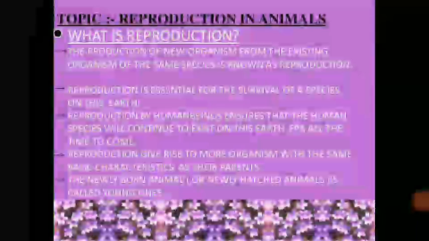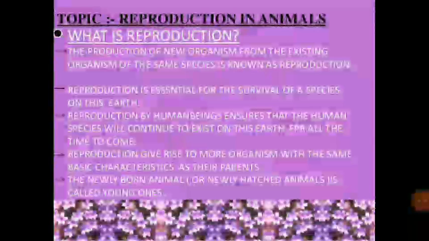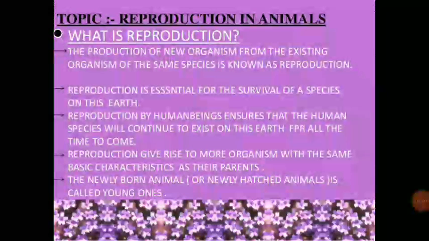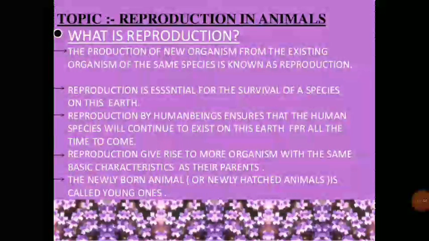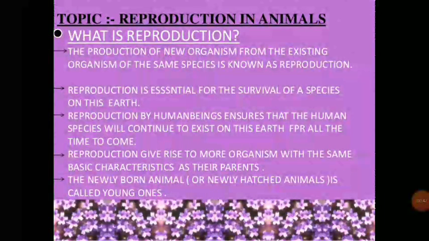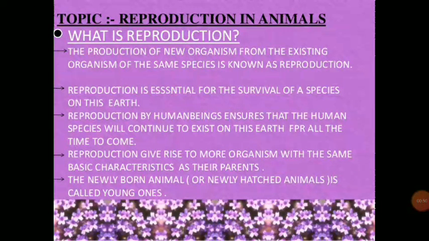Topic: Reproduction in animals. What is reproduction? The production of a new organism from the existing organism of the same species is known as reproduction. Reproduction is essential for the survival of a species on this earth. Reproduction by human beings ensures that the human species will continue to exist on this earth for all the time to come. Reproduction gives rise to more organisms with the same basic characteristics as their parents. The newborn animal or newly hatched animal is called young ones.